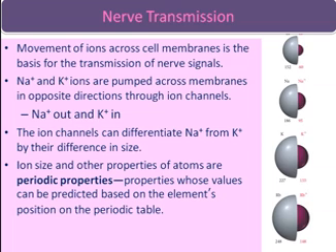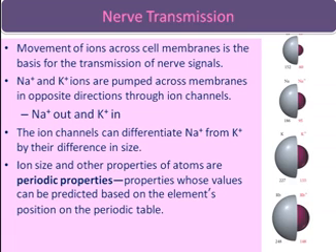The ion channels can easily differentiate between sodium ions and potassium ions on the basis of their size. Ionic size, electronegativity, and electron affinity are all properties of atoms which constitute the periodic properties, and their values can be predicted based upon the element's position on the periodic table.